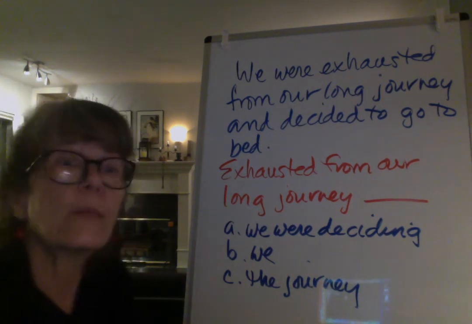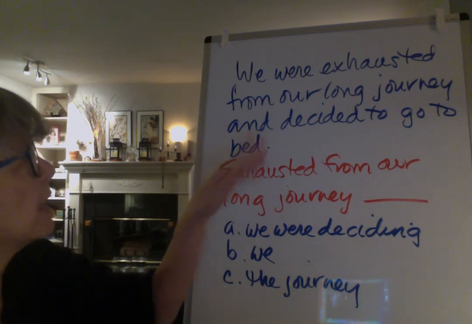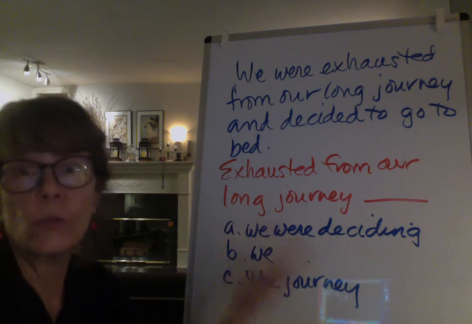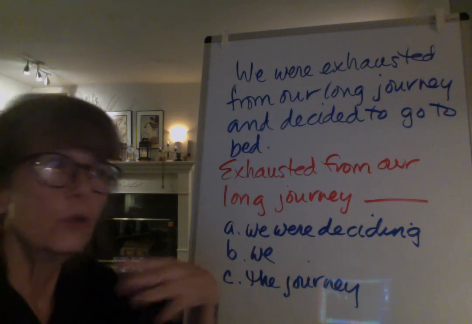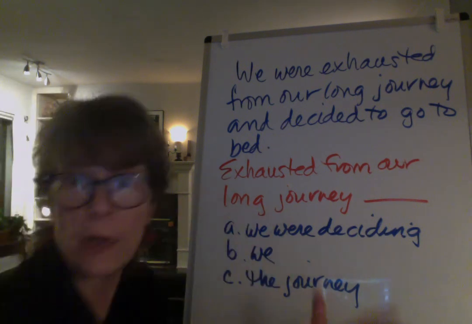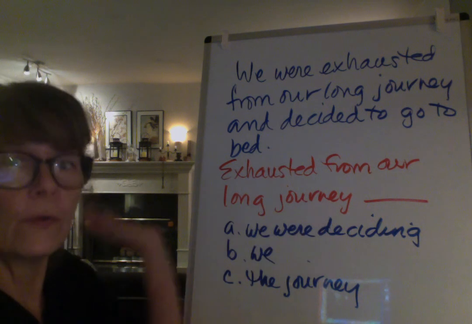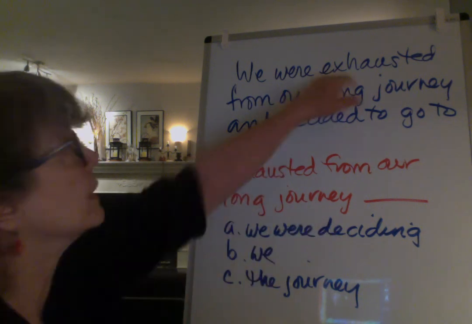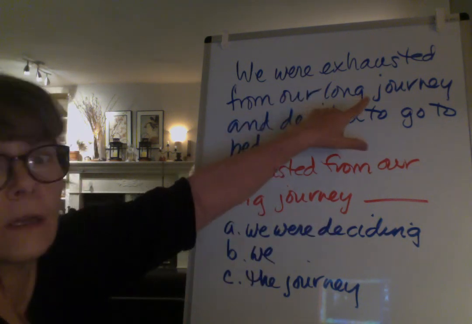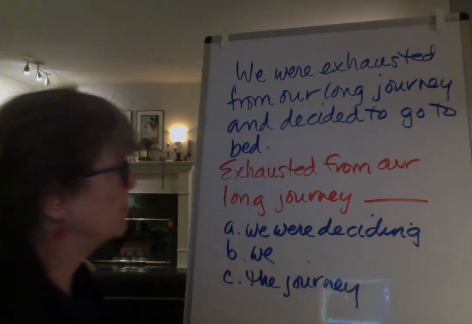All right, let's think about this. We were exhausted from our long journey and decided to go to bed. So we did two things, right? Or two actions. We were exhausted and then we decided to go to bed. So, exhausted from our long journey, we've got the exhausted part. So we need something about deciding to go to bed, right?